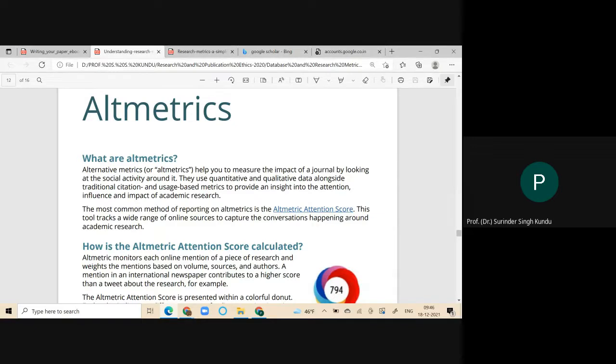But the point is that altmetrics help you measure the impact of a journal by looking at the social activity around it. It will take not only qualitative data but also quantitative data; both types of data it will use.